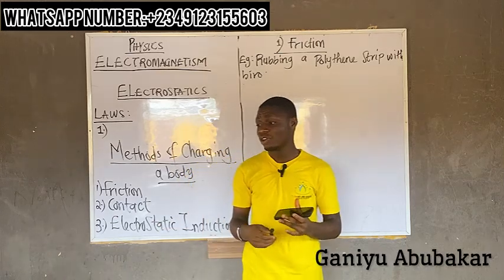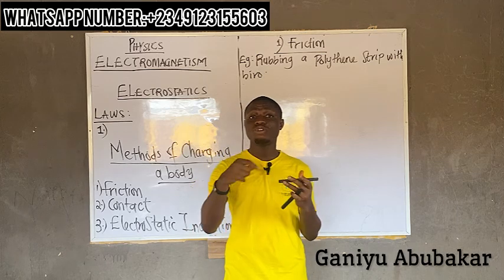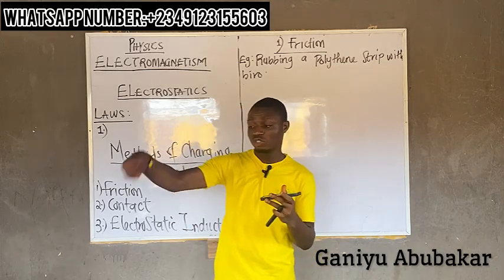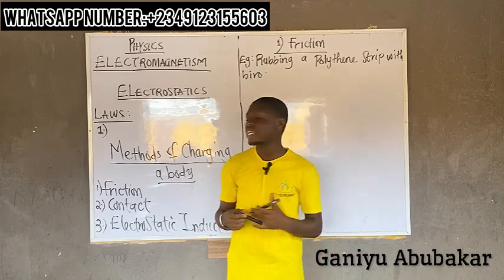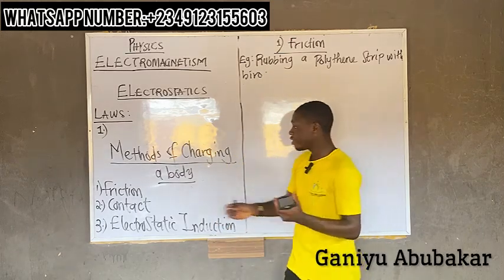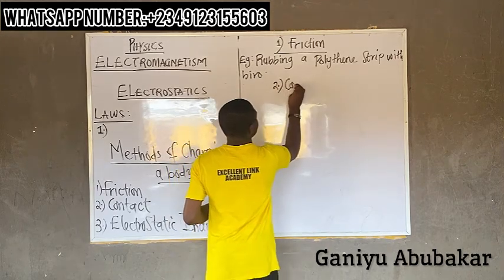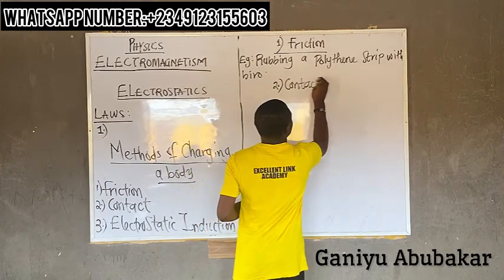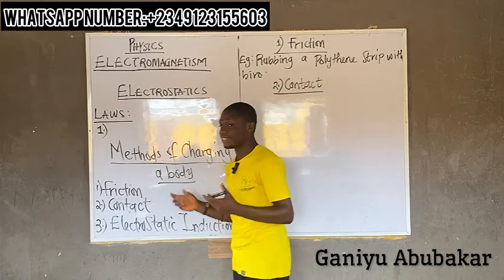That's basically the stuff. You can say that because I use a marker. Try to use a pen and rub it very well, and it will pick up. I don't have a pen around me here. So that's basically how you explain the concept of by friction. Let's look at number 2, called by contact.